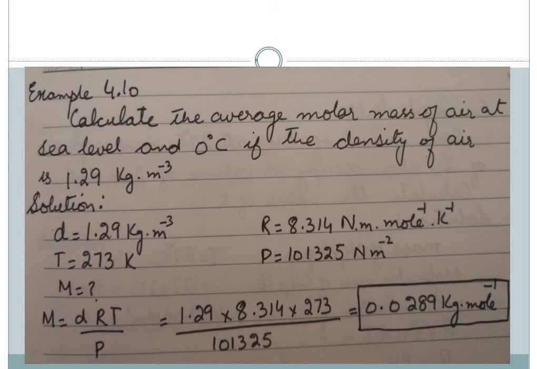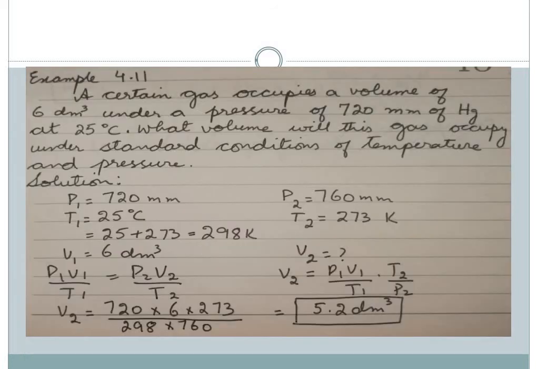So the molar mass M will be equal to dRT by P, and putting all these values, it comes equal to 0.0289 kilograms per mole. This equation which is used over here, if you remember, we have studied in the significance of the ideal gas equation.